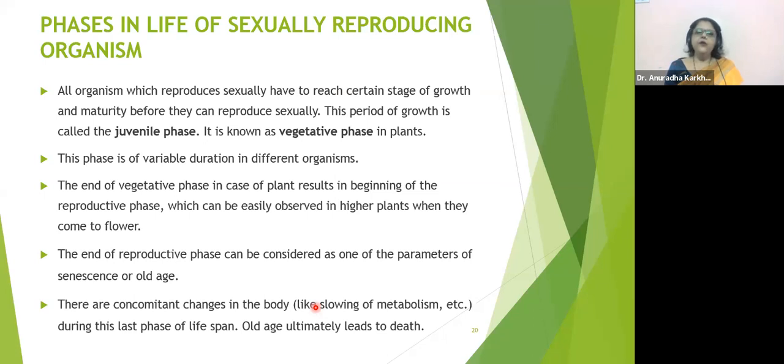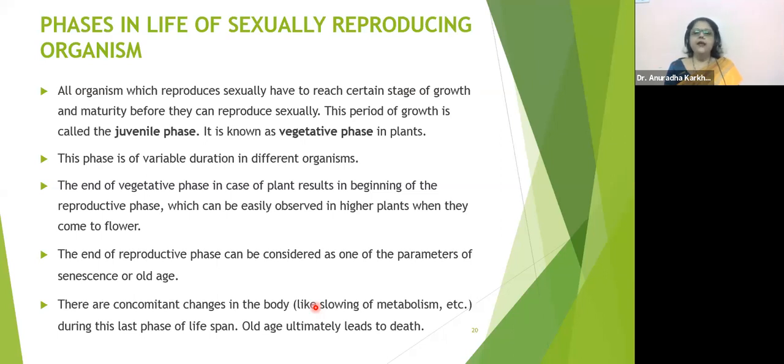The end of the reproductive phase can be considered as one of the parameters of senescence, or in human beings, we call it old age. There are concomitant changes in the body. Concomitant means simultaneous. At the same time, many changes would occur in the body of the organism, like slowing of metabolism in the senescent phase, especially during this last phase of lifespan.